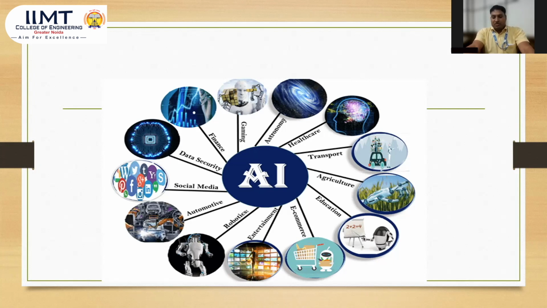Next is robotics. We know that a robot performs just like a human. There are certain conditions and inputs given by the end users, and then it performs just like a robot. Next is entertainment. We know that different kinds of entertainment platforms can perform art by artificial intelligence. We know about e-commerce. Here are e-commerce platforms. A number of e-commerce platforms are present, like Amazon, Flipkart, and so many types of e-commerce platforms which can use artificial intelligence.